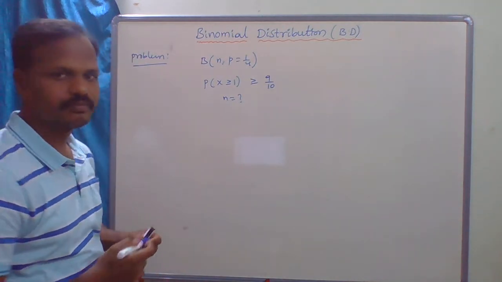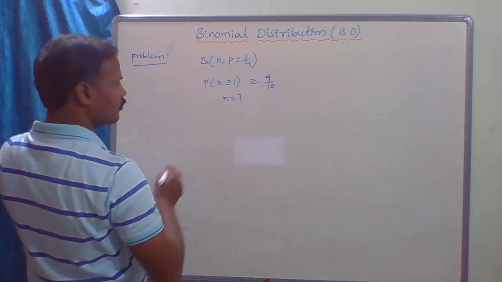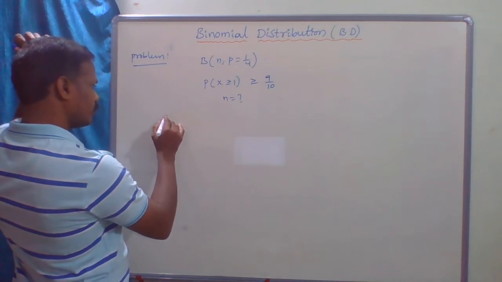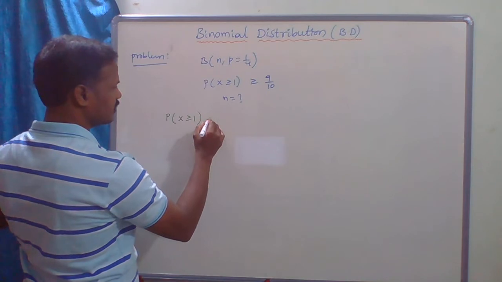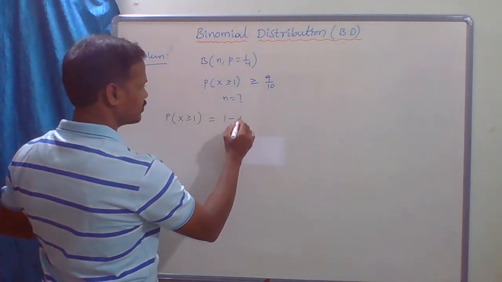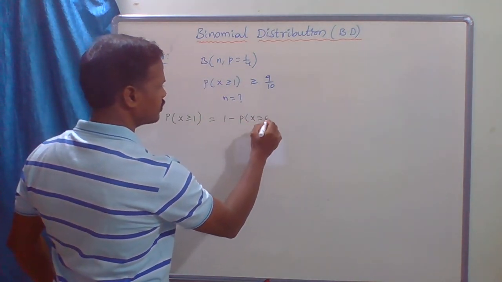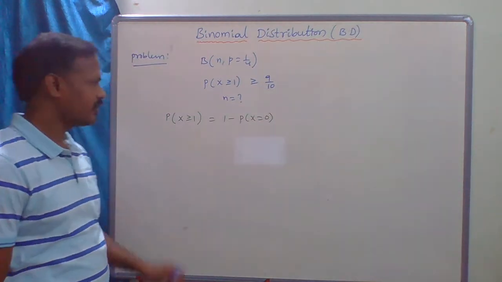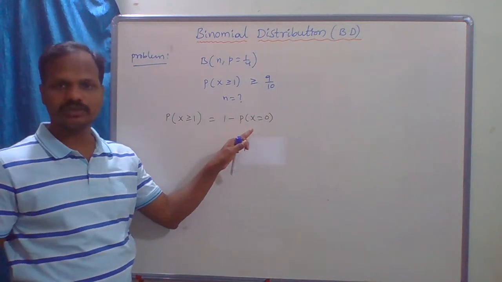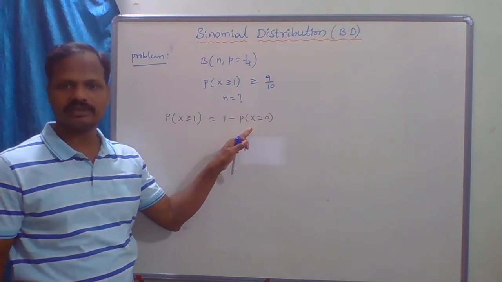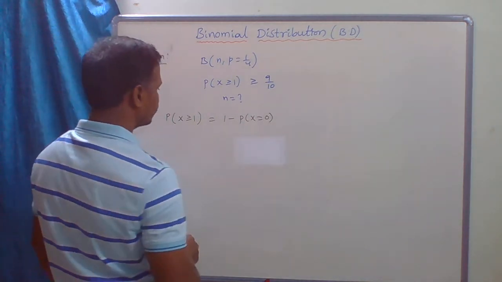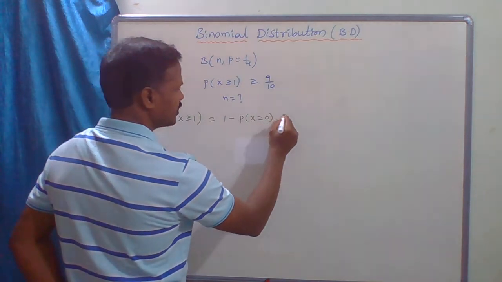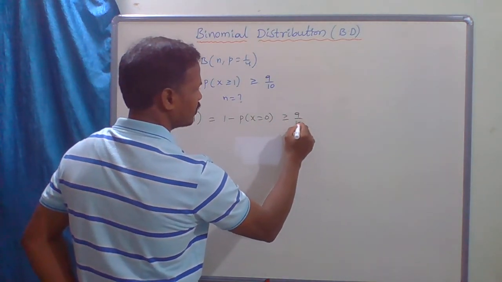Now, the probability of X greater than or equal to 1 can be written as 1 minus the probability of X equal to 0. At least 1 means total minus none. Total minus none. Clear? Now this is greater than or equal to 9/10.